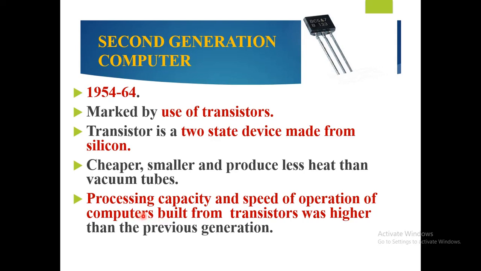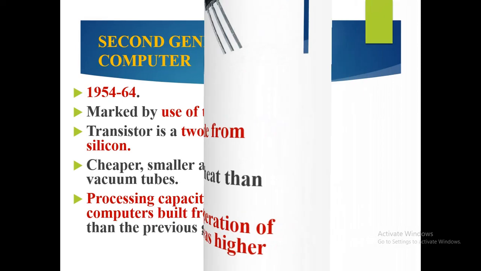And the processing capacity and speed of operation of the second generation computer, built from transistors, was higher than the first generation.